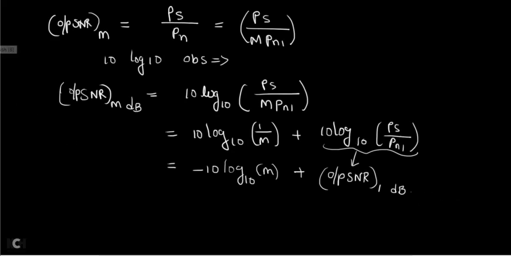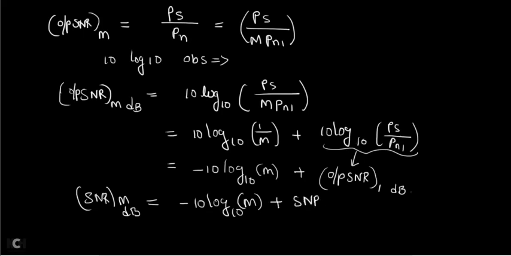So now what is the final expression? All are output SNR only, so why write the word output? I will simply write SNR. It is understood that it is output SNR. So the SNR of the mth amplifier in decibels is equal to minus 10 log to the base 10 of M plus the SNR of the first stage in decibels. This is the formula you need to remember for solving problems.